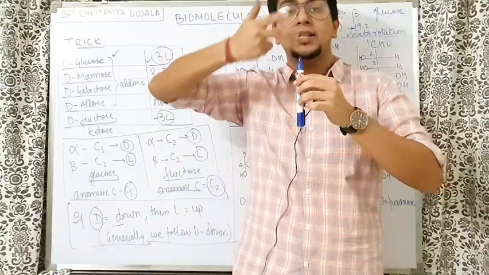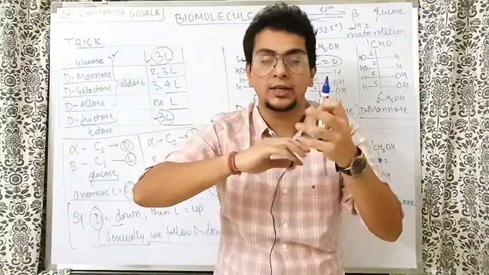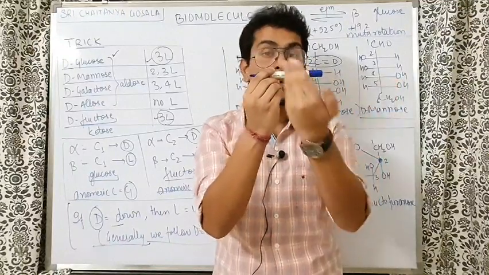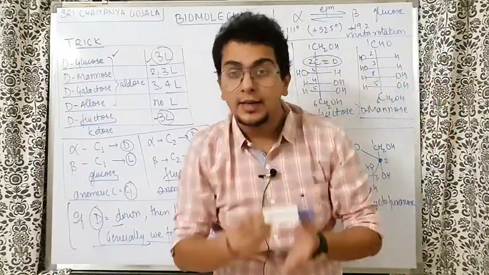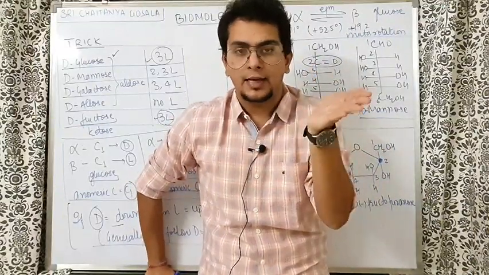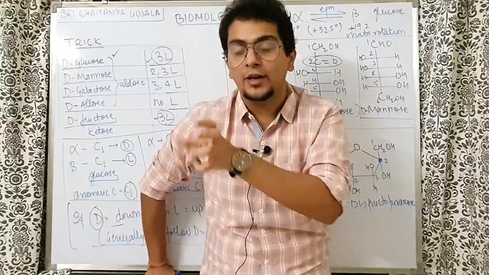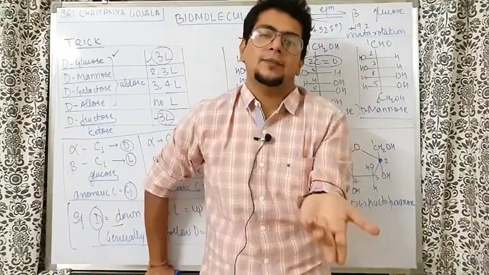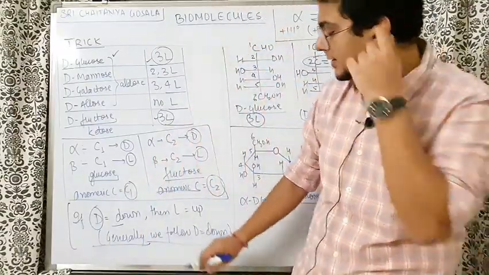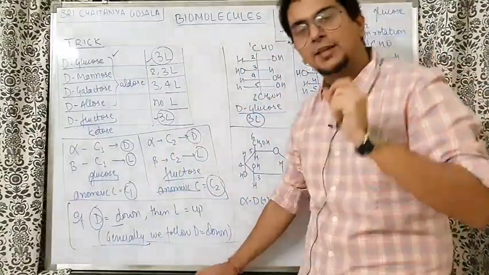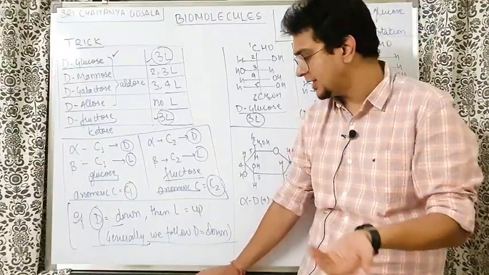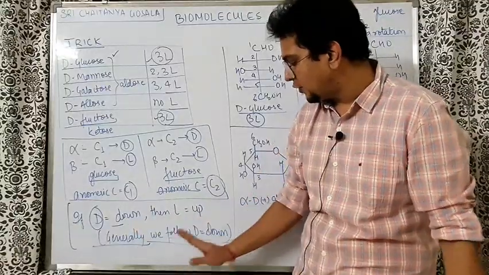So if the person changes the frame of reference from where they are watching, for example, what is the left side for me is the right side for you. So understand this: if the D configuration OH was on the right side and the right side OH is represented down, then obviously the left side OH will be represented up, and otherwise vice versa. In all the structures in the NCERT, they follow that D is down, except the structure of sucrose, which I will also explain. People get a lot of confusion in those structures, but I will explain that. Generally we follow D equal to down.